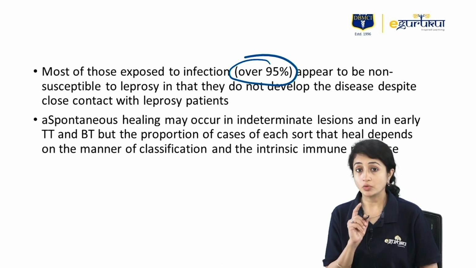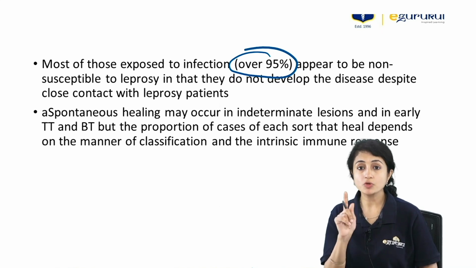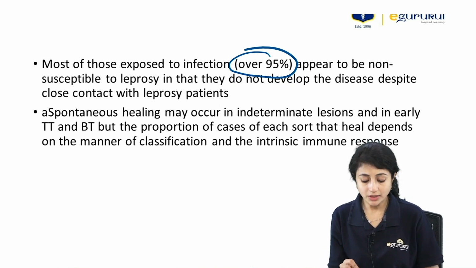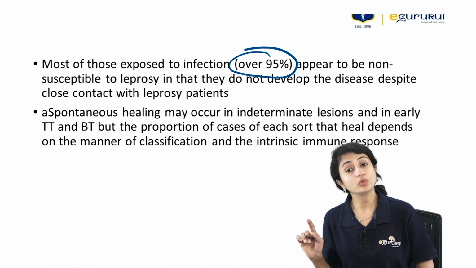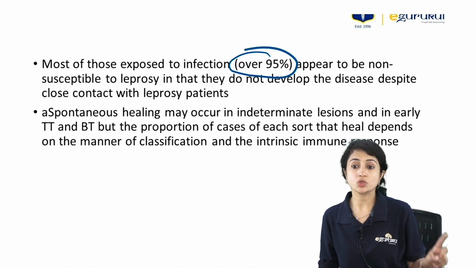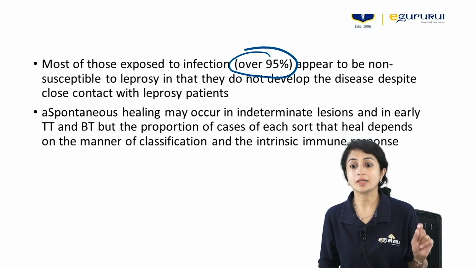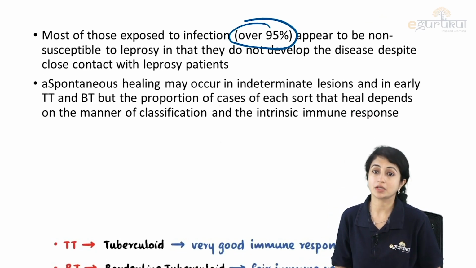Okay? Now, then the question talks about spontaneous healing. So our textbook mentioned that spontaneous healing may occur in indeterminate lesions and also in early TT and BT. But the proportion of cases of each sort that heals depends on the manner of classification and intrinsic immune response.